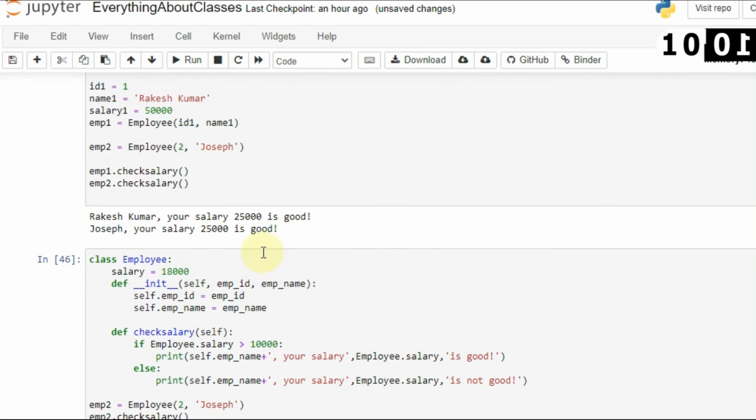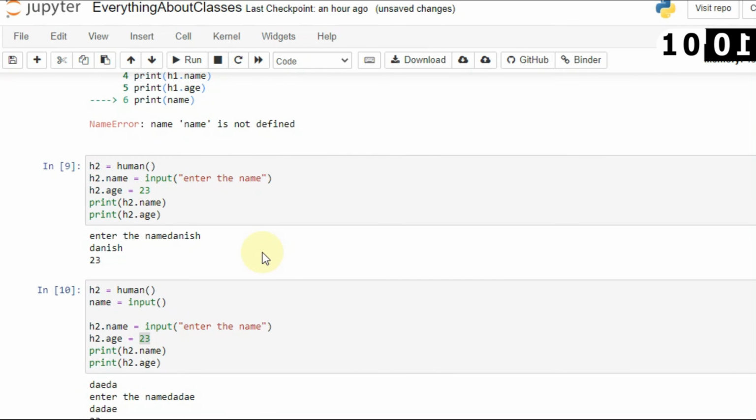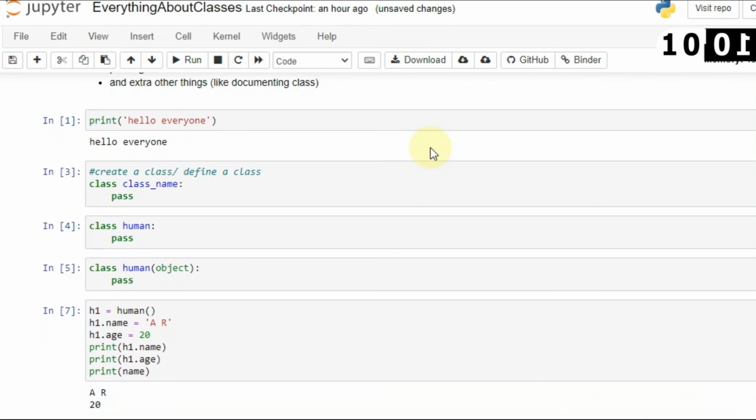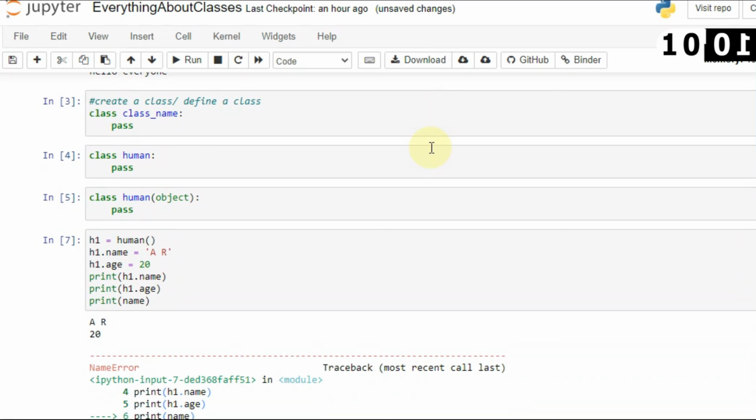You must be familiar with all these attributes, all these methods, and how this concept works. If you are familiar with all these concepts, I'm sure that you will be able to solve any of the programming questions on basic programming. Not very tough ones, because most of the time even I am not able to solve those problems, but basic examples, just like in